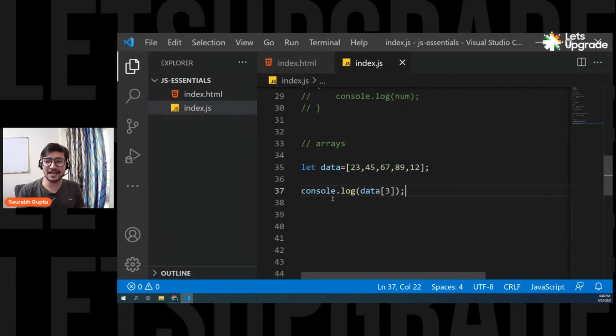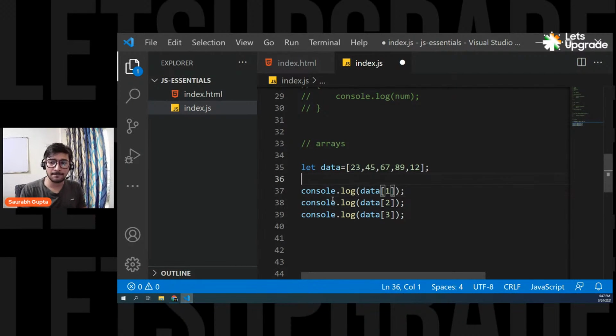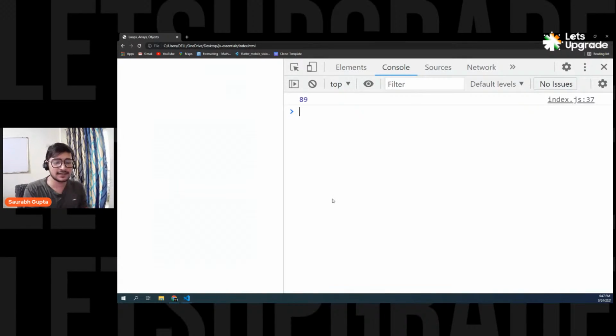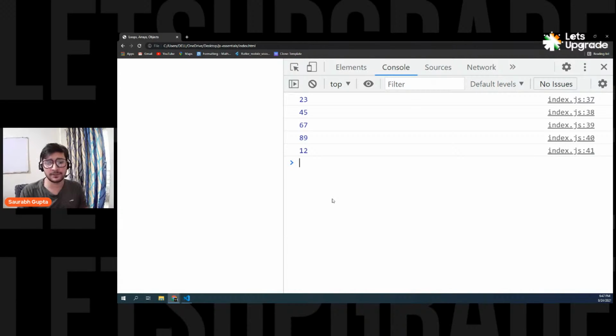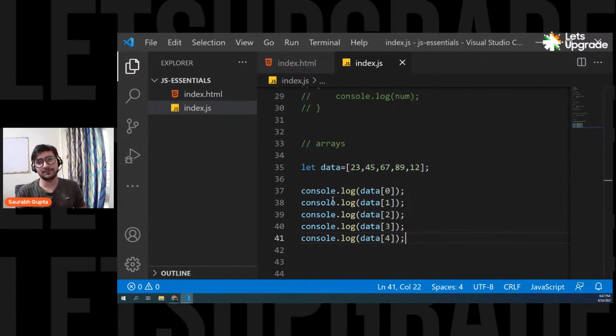That means if I want to access every one of these, I can do something like this. If I want to access all of it, I simply have to do this: data of 0, data of 1, data of 2, data of 3, data of 4. And by this, I can simply access all of it. Amazing, right? I can access all of it. But again, it's a problem.